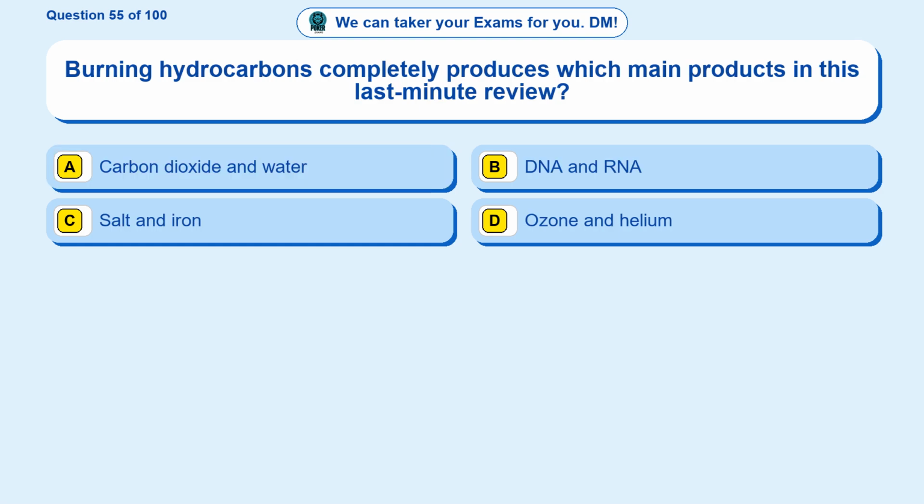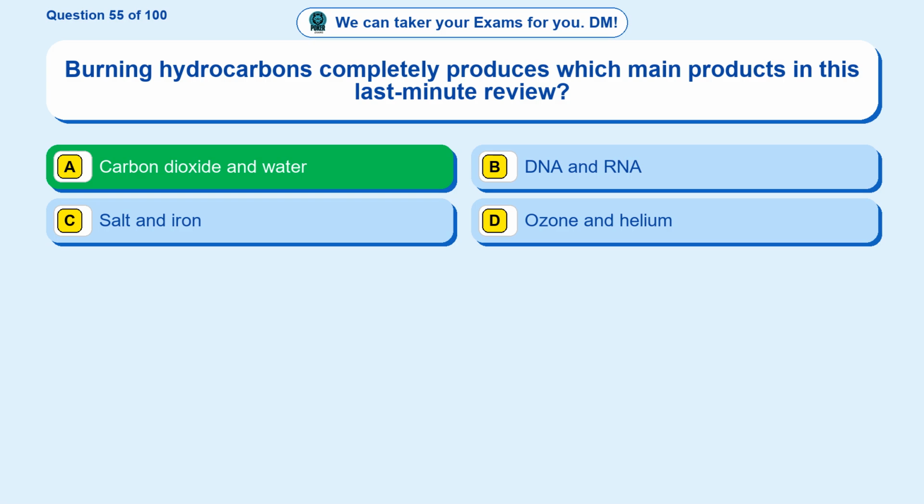Question 55. Burning hydrocarbons completely produces which main products in this last-minute review? Option A, carbon dioxide and water. Option B, DNA and RNA. Option C, salt and iron. Option D, ozone and helium. The correct answer is option A, carbon dioxide and water.